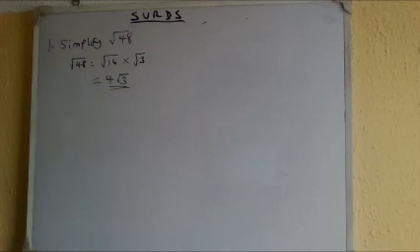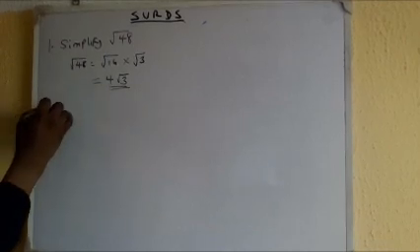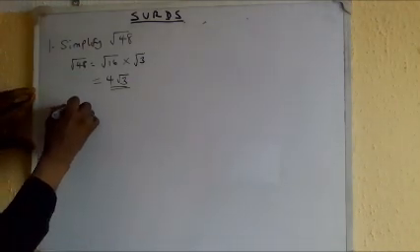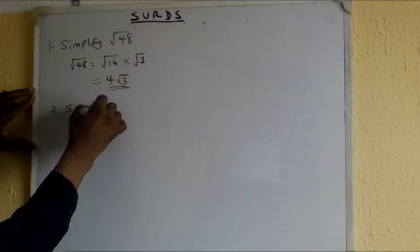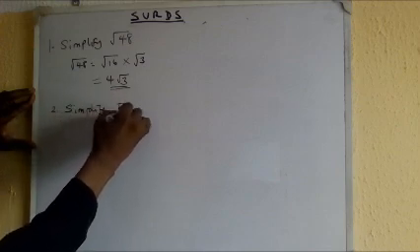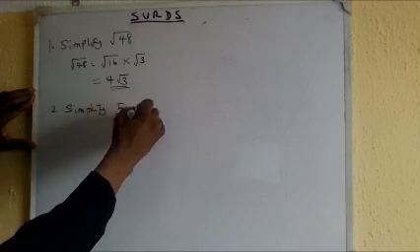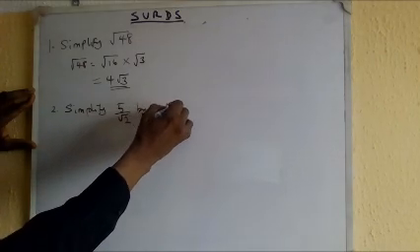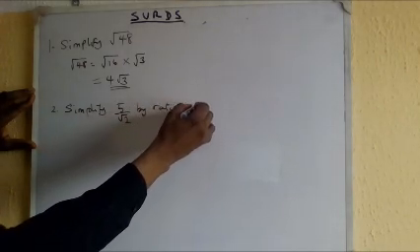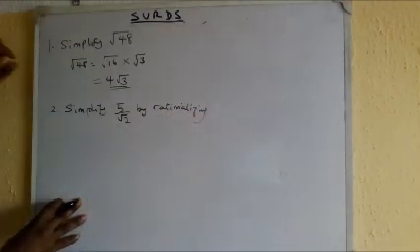Another one, simplify by rationalizing the denominator. Number 2. We are taking this from foundation and we are moving up. Simplify 5 over root 2 by rationalizing. We are going to apply what I said about rationalizing.